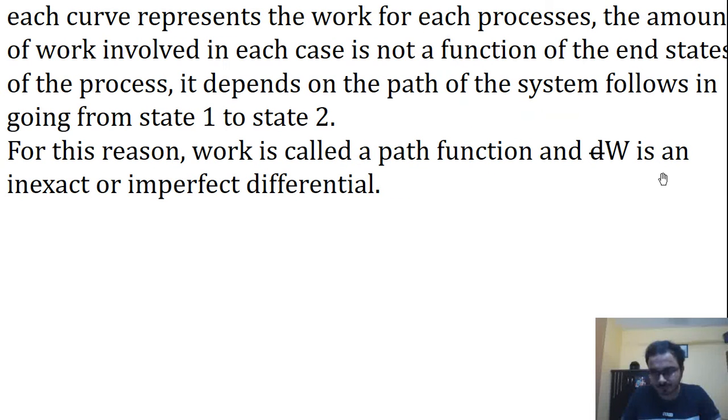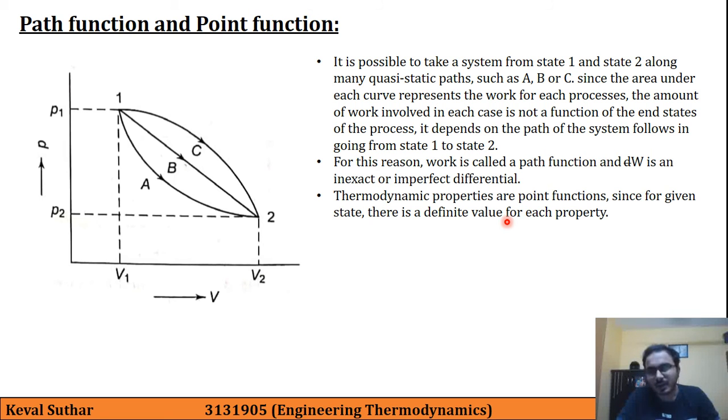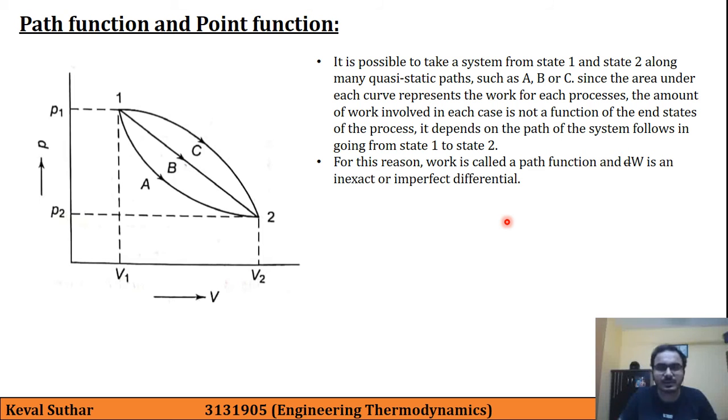If you see carefully, in the symbol dW, the d has a dash put over it, slightly above the letter. This is called d-cut W, and it indicates an inexact or imperfect differential. One thing that we have proved here is that work is actually a path function. It does not only depend on the states, but also on the path which we are following.